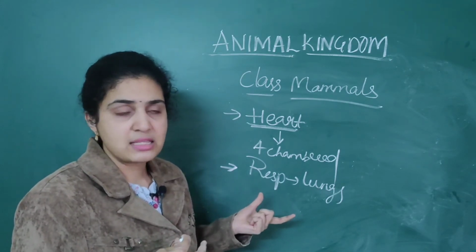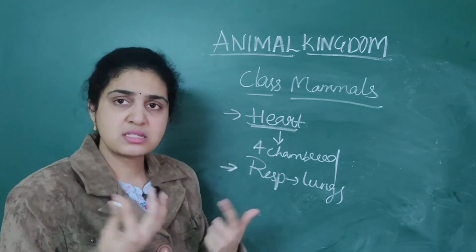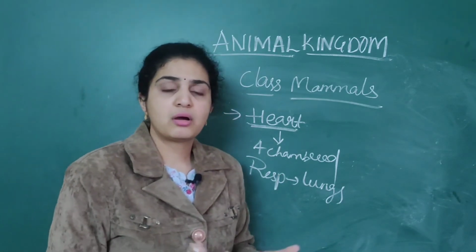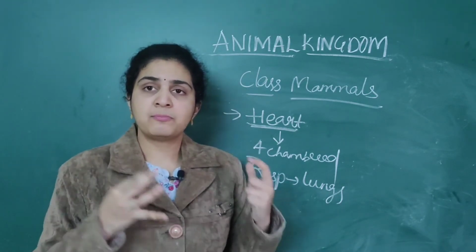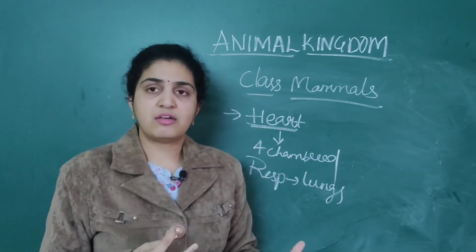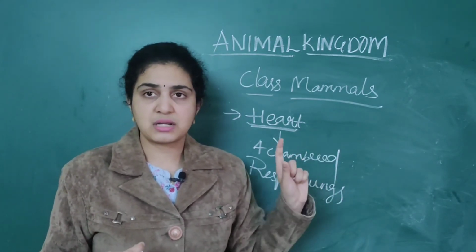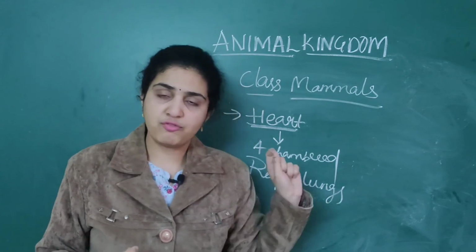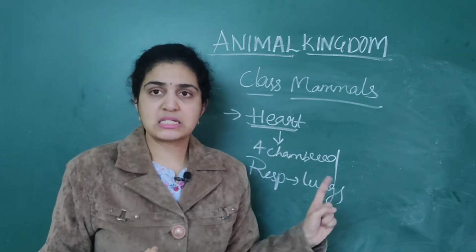That is, respiration takes place by lungs and the heart is usually four-chambered. Digestive system we all know. What about the human digestive system which we have learned? Same will be there, like stomach, intestine, everything. It is excreted out through the anus. The same digestive system is present for all mammals.